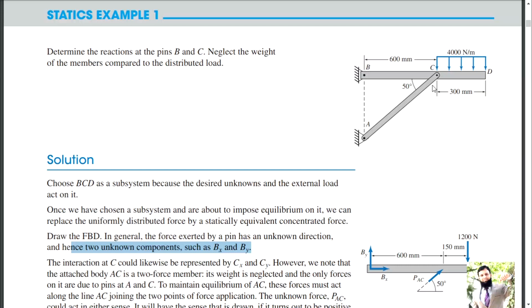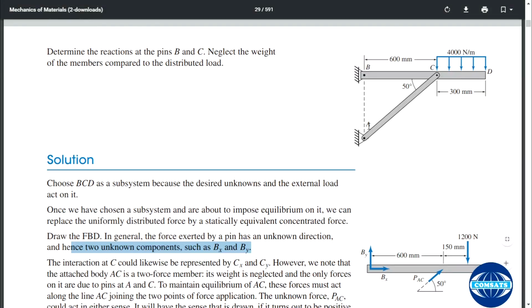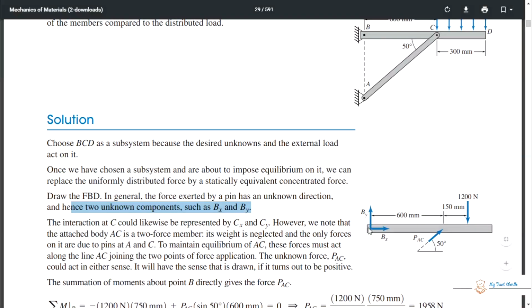So in this way you can understand the behavior of supports. Otherwise, if you are seeing the whole assembly, you will get confused about why this support cannot rotate, cannot allow rotation. So why have we not shown an unknown of rotation? So this is the reason.